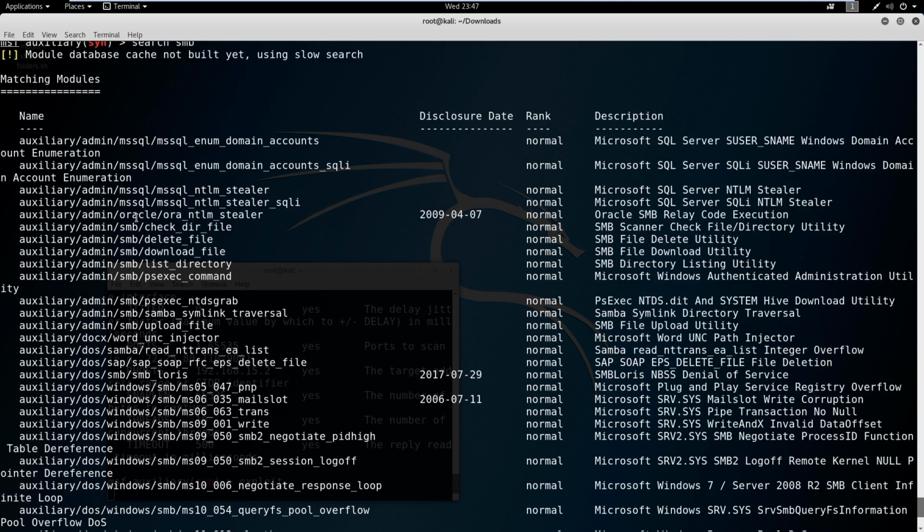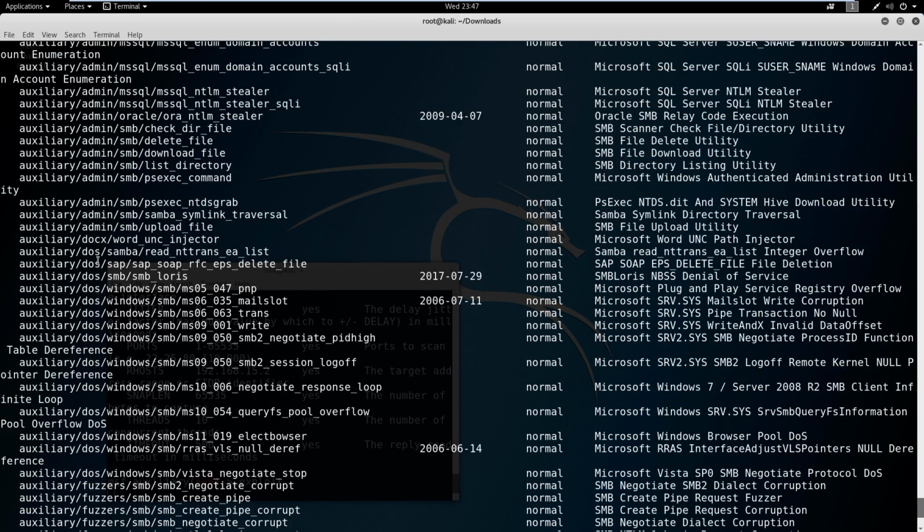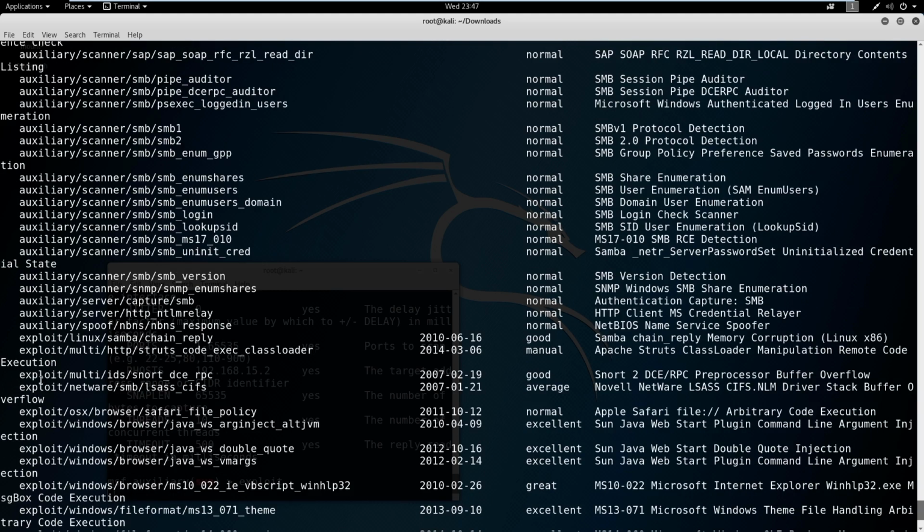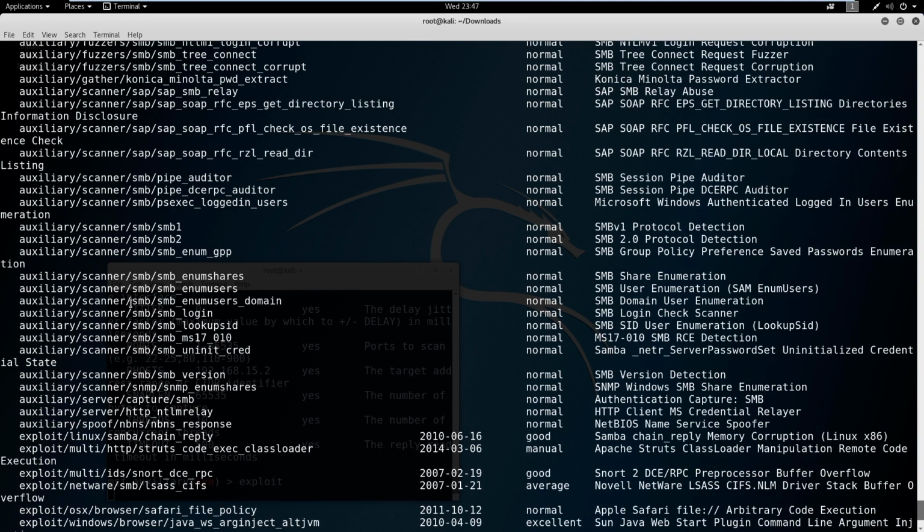So you can kind of look at this. There's a denial of service in here. There's admin. There's fuzzing. There's scanners. So there's a lot of information that can be found. And auxiliary is really just finding information. Exploits are actually exploiting the machine. So if we look through some of this, there's some interesting stuff in here. Like we could search a machine for a Samba version if there was Samba enabled on the machine. We could look at a machine and see if it's running MS17-010, EternalBlue.